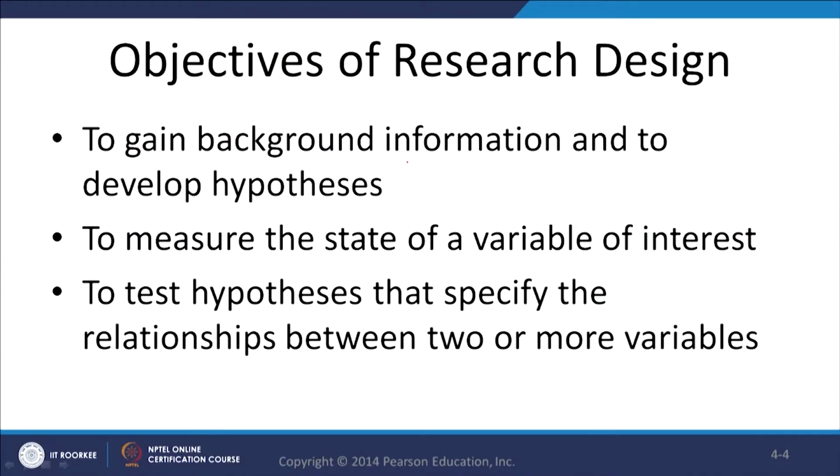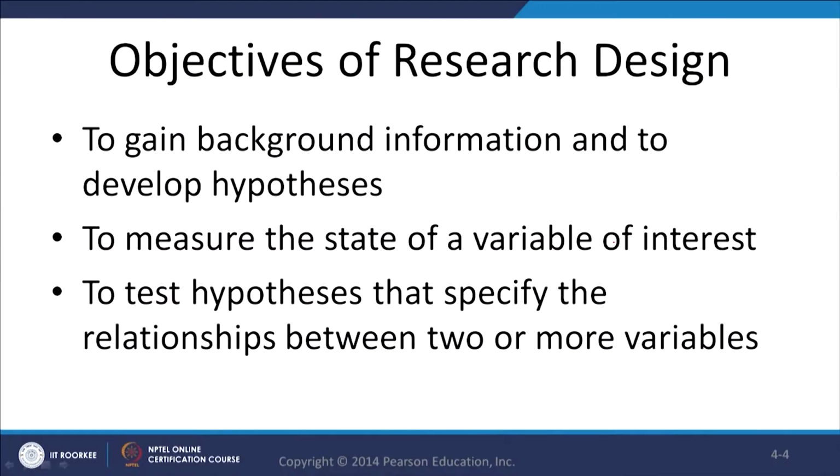So, what is the objective of the research design? To gain background information and to develop hypotheses. To gain the background information and to develop hypotheses is one of the most important jobs of the research design. When we talk later about the types of research design, I will explain what it means, right. The second is to measure the state of a variable of interest, what the variables of interest are and how we use them, that is what you understand during the research design process.